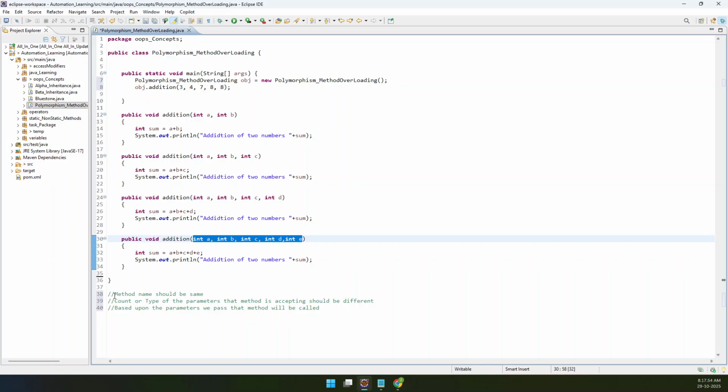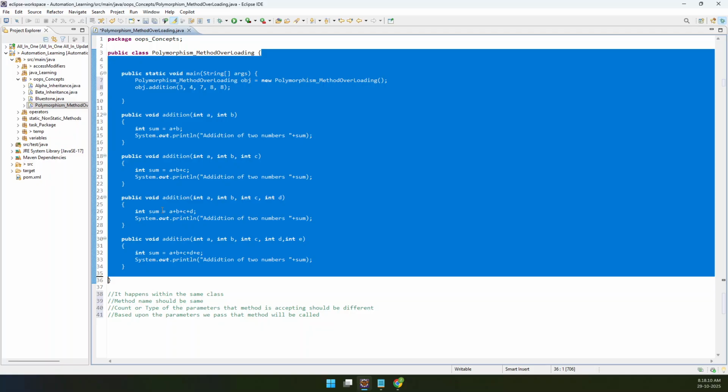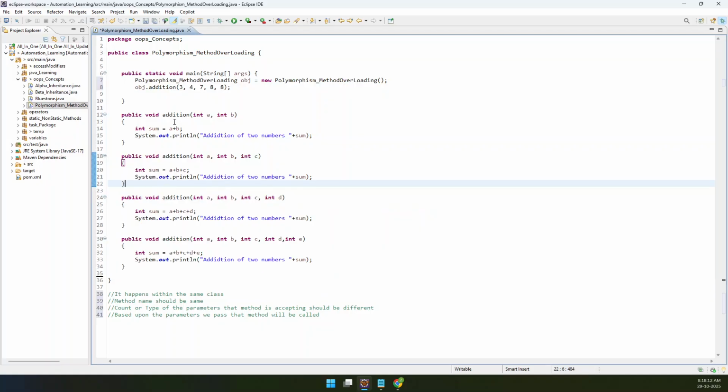It happens within the same class, a very important thing. Within the same class, if there are methods with the same name, make sure that they accept a different type or count of parameters.